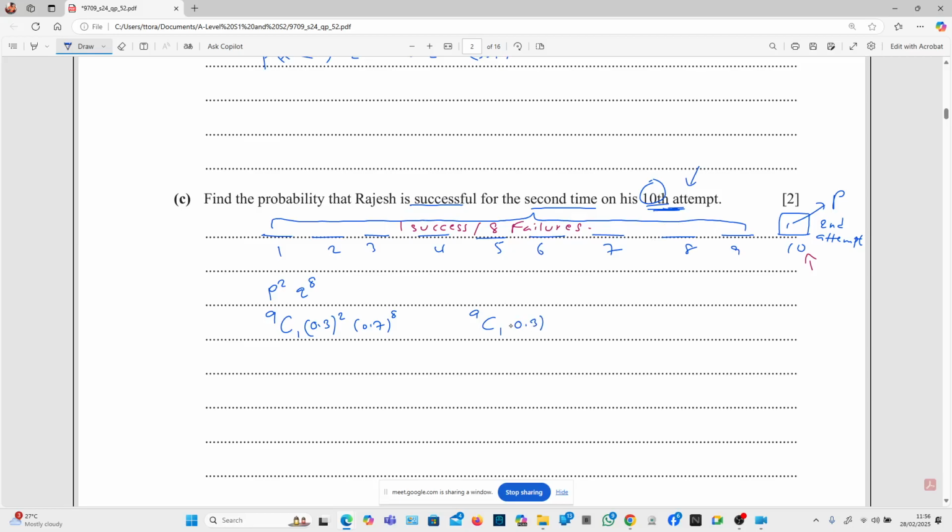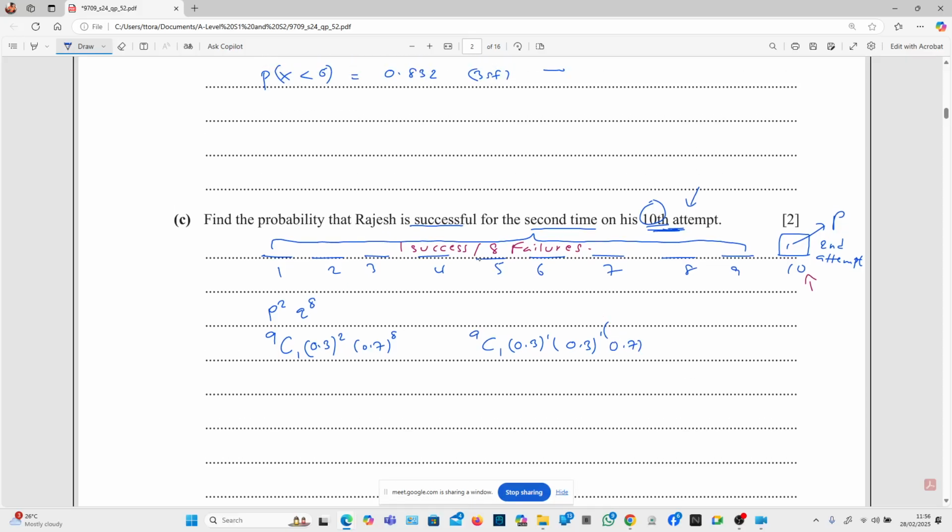So this is 0.3 to the power of 1. And now the second time he's successful is on the 10th attempt, but this is not out of the 9 attempts, so you get another 0.3. The rest are failures: 0.7 is the probability of failure, and there are 8 failures. Maybe I should have done it this way because I want you to really understand.